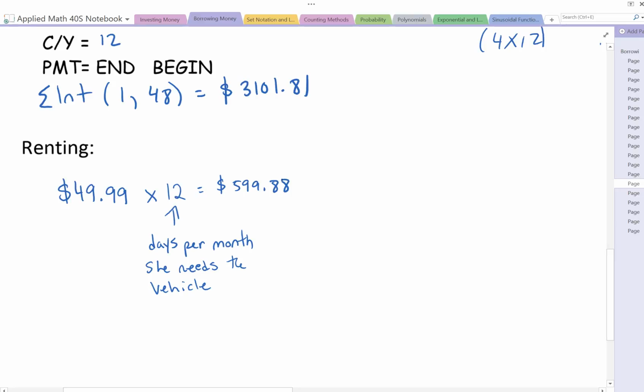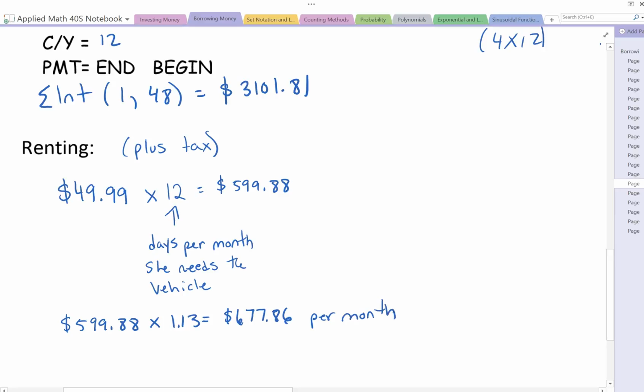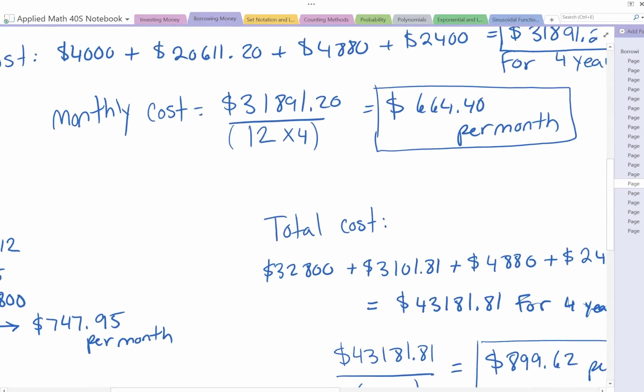Okay, now it says plus tax. So if we do that, that would be $599.88 times 1.13, which gives us $677.86 per month. So looking at our three values, that looks close, 677, but it looks like if we're just looking financially, that leasing is the better option.